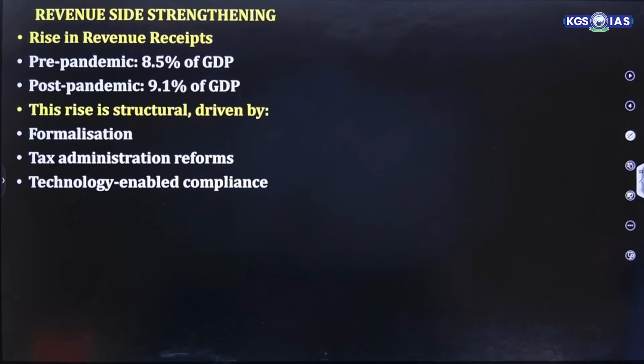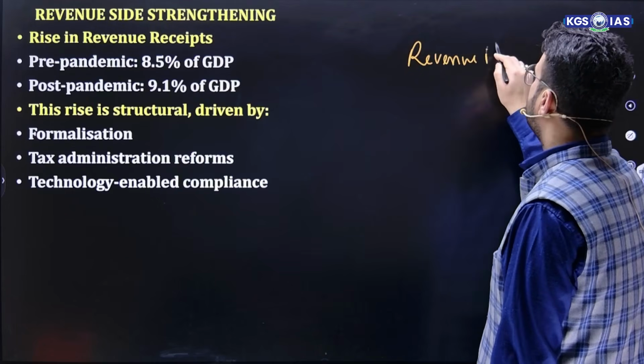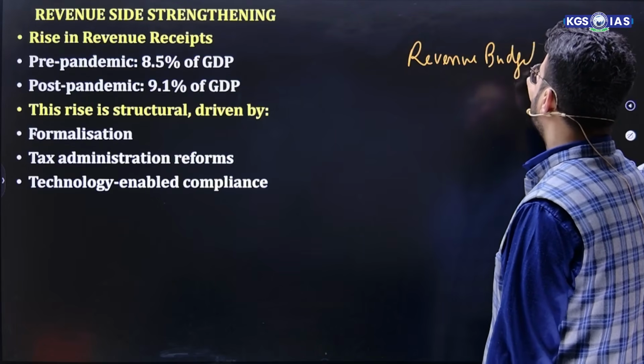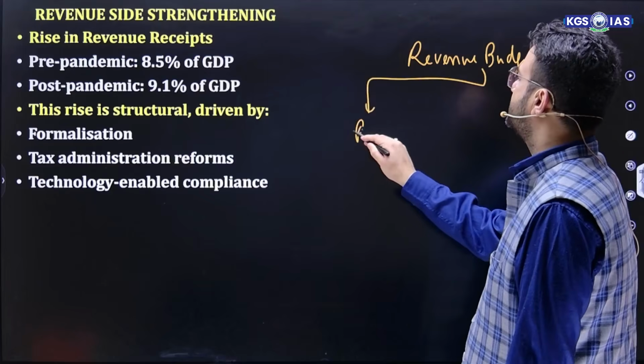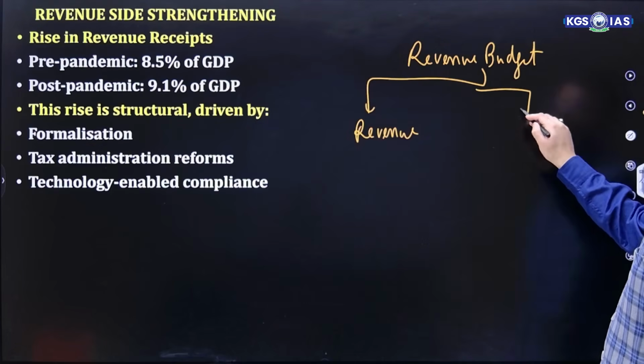Moving ahead, revenue side strengthening. As I mentioned, the revenue budget has two components. First is revenue expenditure, and another is revenue receipt.